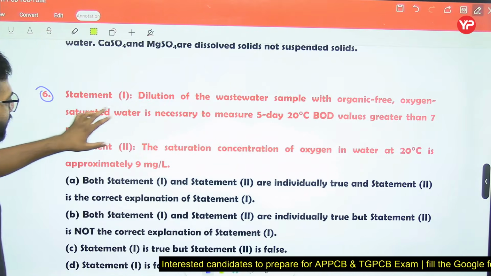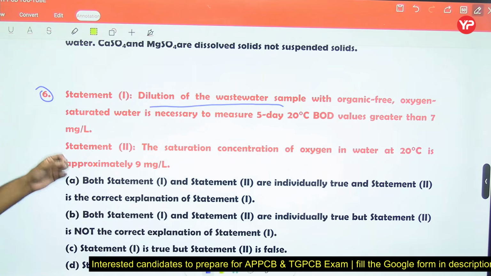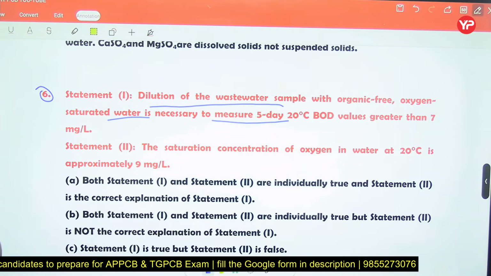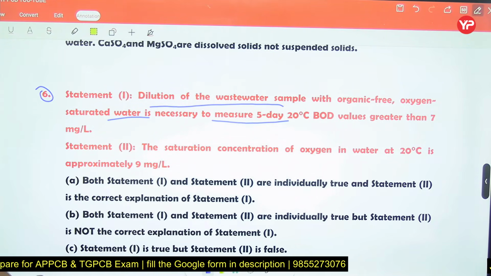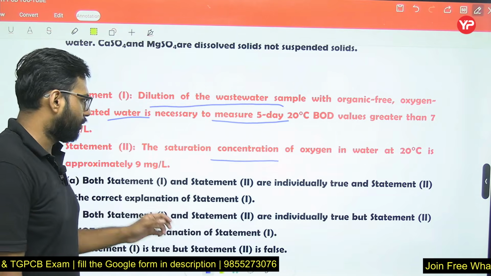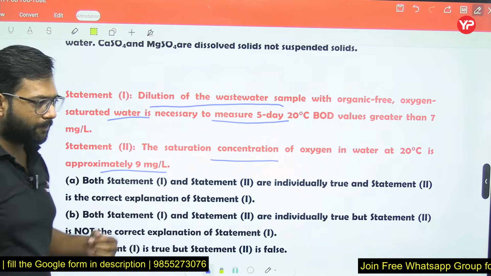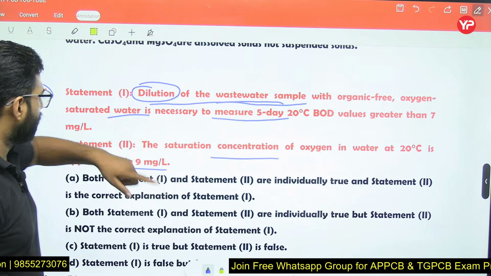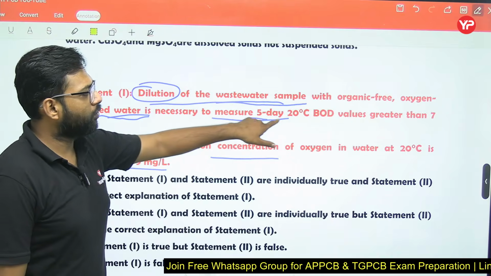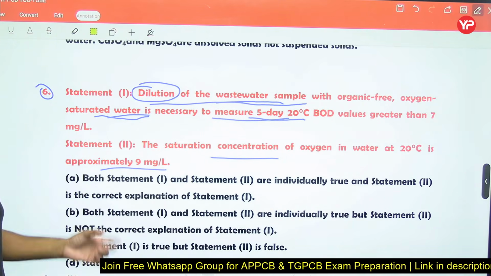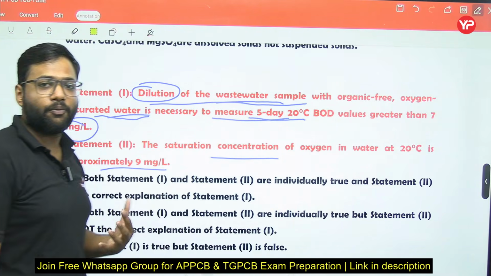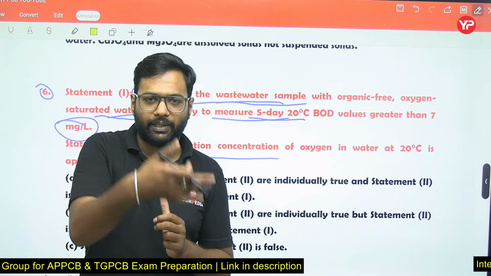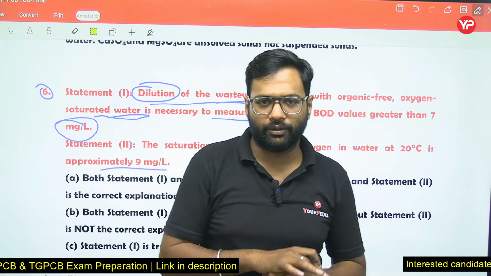Question number 6 we have, friends: dilution of the wastewater sample with organic free oxygen saturated water is necessary to measure 5-day 20 degrees Celsius BOD values greater than 7 milligram per liter, and the saturation concentration of oxygen in the water at 20 degrees Celsius is approximately 9 milligram per liter. That means if you perform the test for BOD, and you want the BOD of your wastewater sample to be more than 7 milligram per liter, you have to make a dilution.